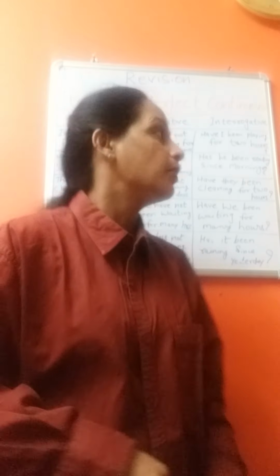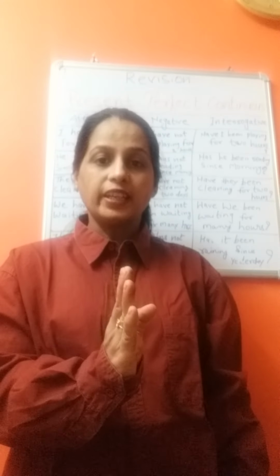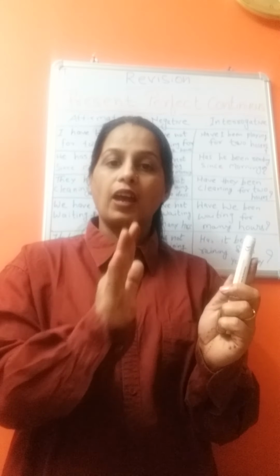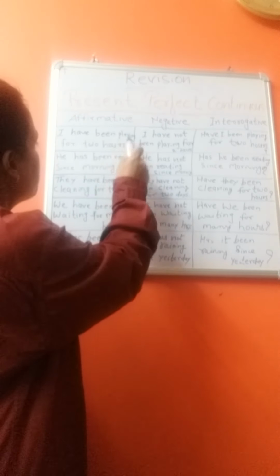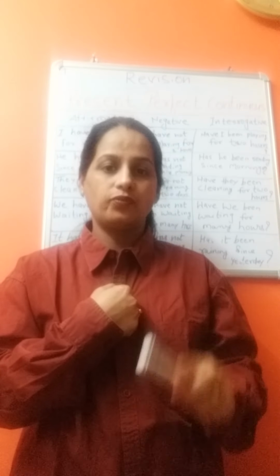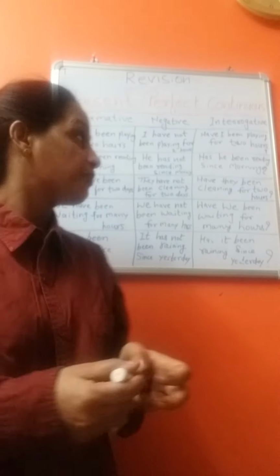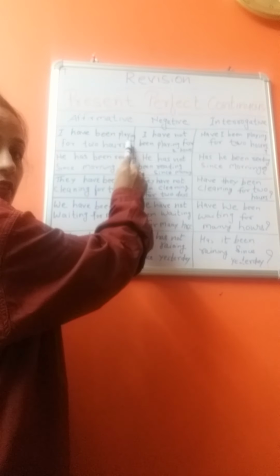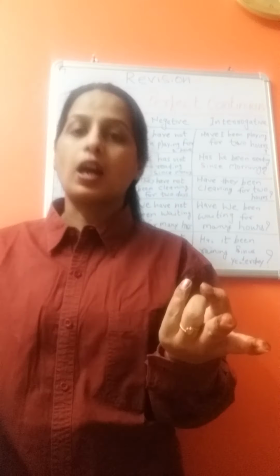Let's start. In present perfect continuous tense, we add the ing form to the verb and we use been with have or has. Let's see an affirmative sentence. I have been playing for 2 hours. Here, what is the subject? I, first person. We always use have with the first person. And in perfect continuous tense, we use been plus the verb with the ing form. I have been playing for 2 hours.